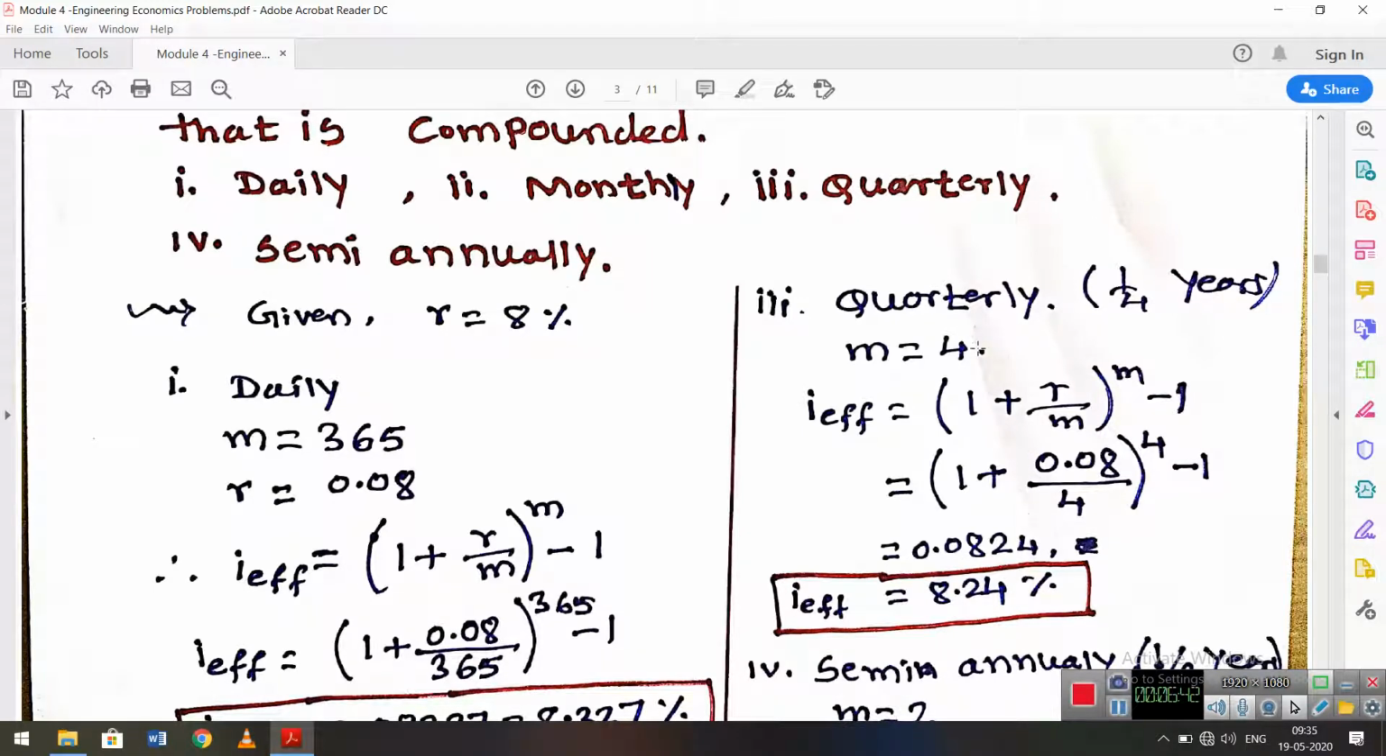Quarterly means how much interest do I receive? It is 8% divided by 4, that means 0.08 divided by 4. For quarterly, I will get interest of 0.02 only, and I will receive that for every quarter. First quarter 0.02, second quarter 0.04.